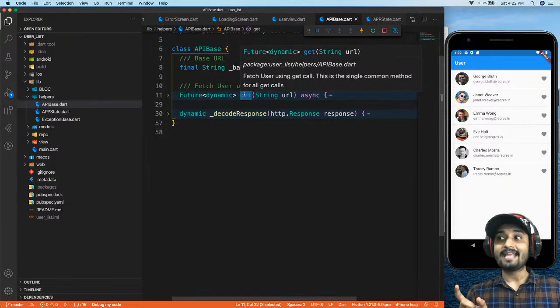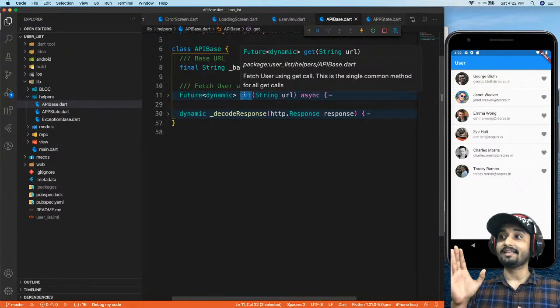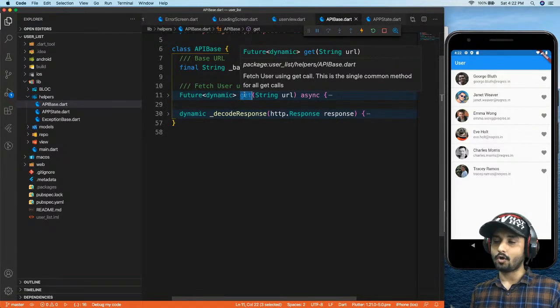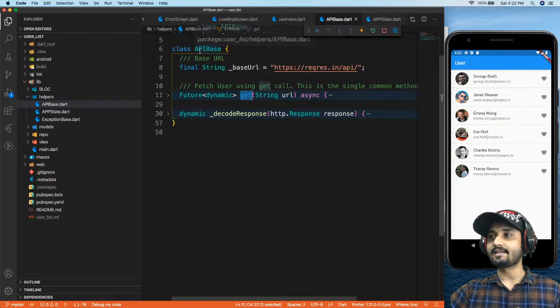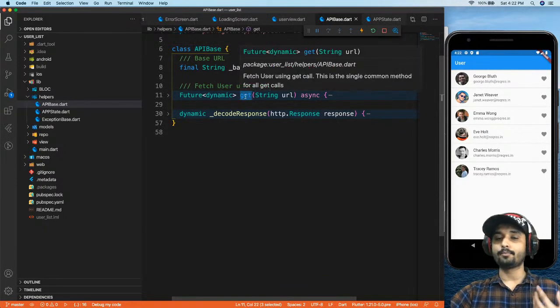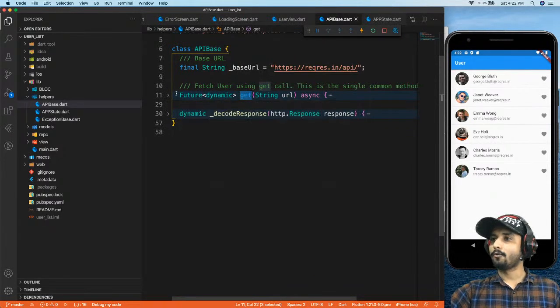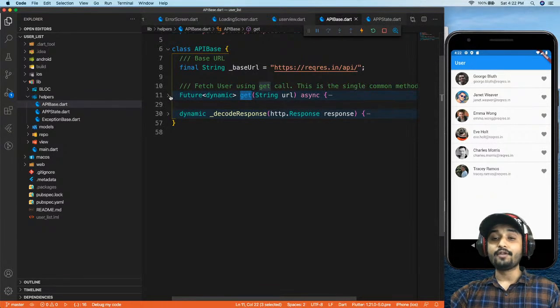Now this is the get method which is going to fetch the users from the server, and this get method is going to be used for all get calls, right? So this is the base class for all our API calls. Now if I want a post method, I'm going to write a post method which is used for all the post calls, right? Now let's go ahead and take a look at what we have inside get.